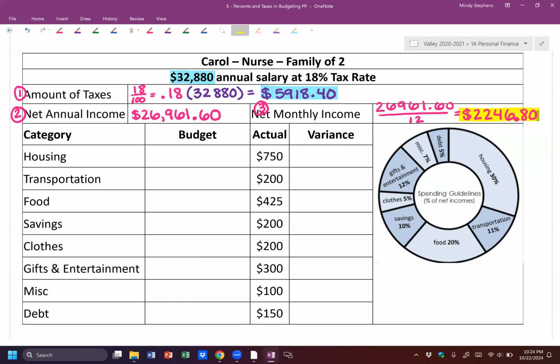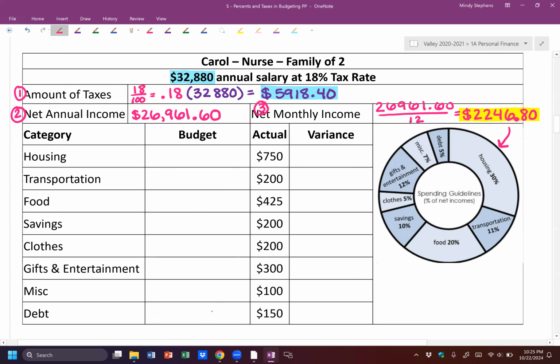Once you get that number, then we're going to figure out our budget by multiplying that number by all of these down here in the table. We're going to multiply our income by each one of those percents. We're going to change all those percents to decimals, multiply the income by the percents. That's what's going to help us fill out this budget column. So we're going to go ahead and do that.